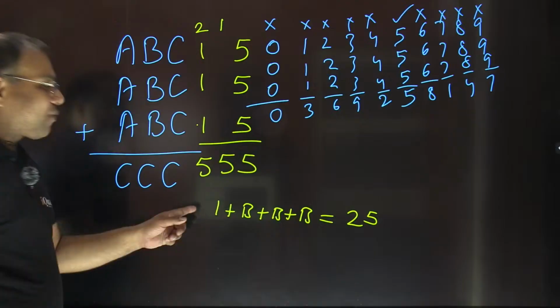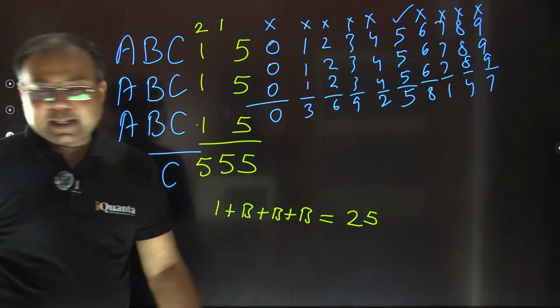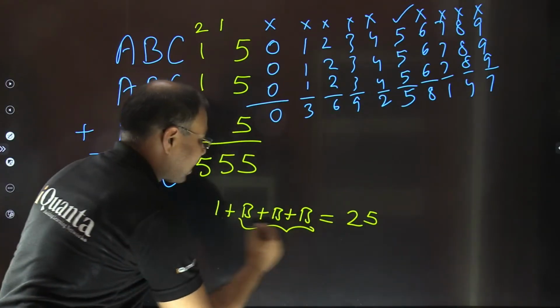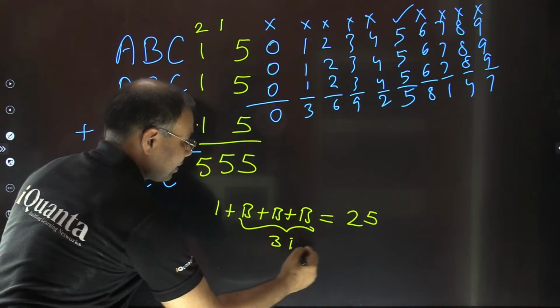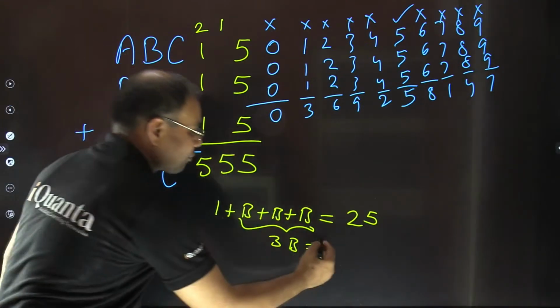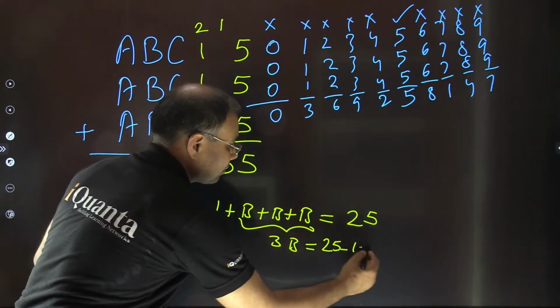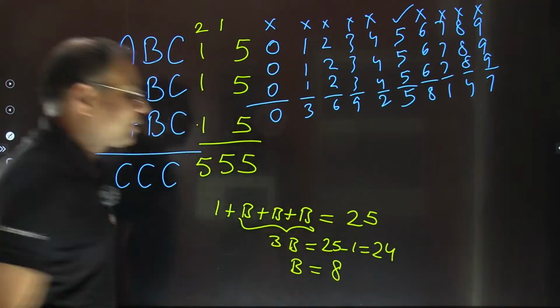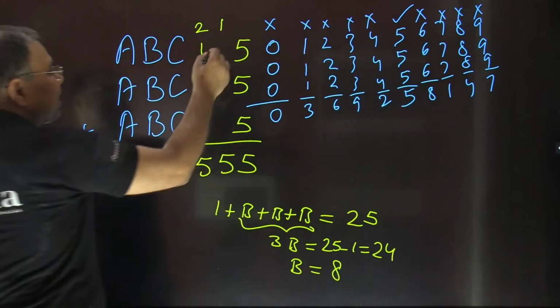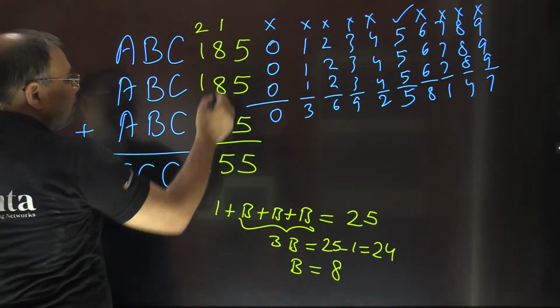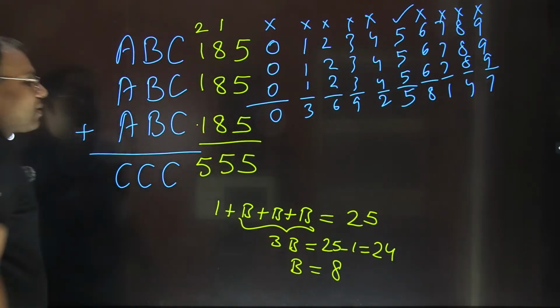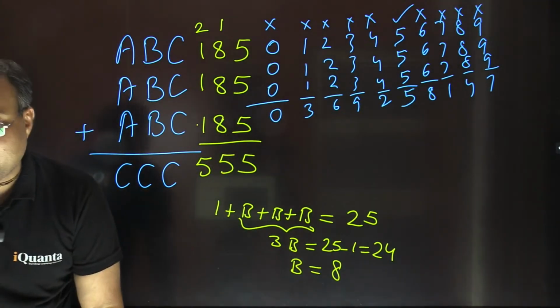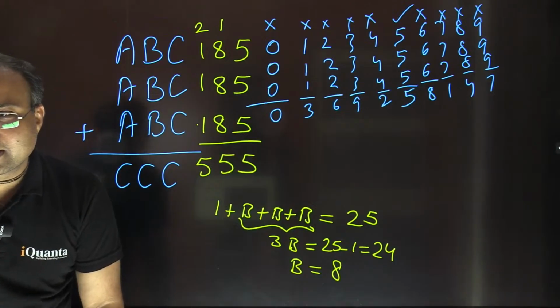So can we find the value of B from here? Yes, it's obvious. This 3B comes out to be 25 minus 1, 24, which means B should be equal to 24 by 3, which is 8. So that's our answer. This 185, when I did 3 times, results in 555. Is it okay?